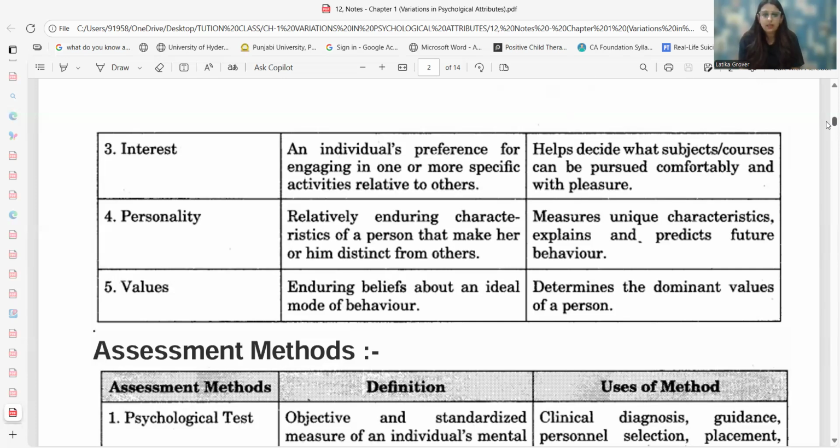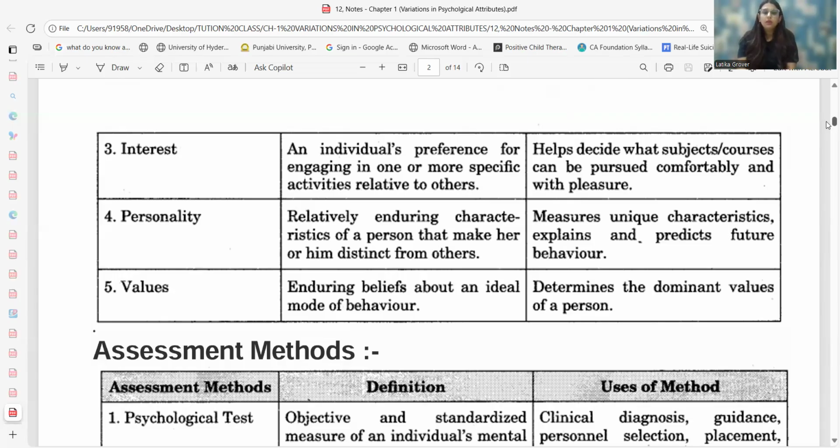Next is personality. When we talk about personality, we are talking about a few specific enduring characteristics that make me different from another. That specific feature which is mine, my characteristic, which makes me very different from other people, that makes us very distinct from other individuals.